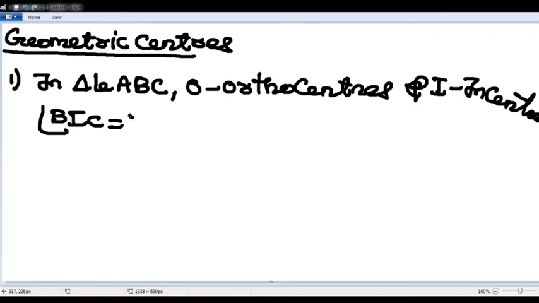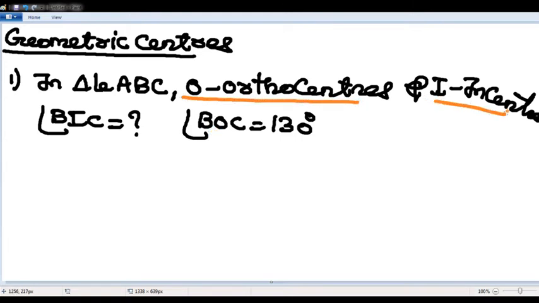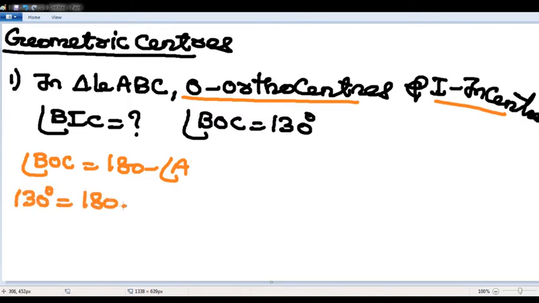Angle BIC is how much? Angle BOC is 130 degrees. Question as well as the answer. O is the orthocenter, I is the incenter. If O is the orthocenter, angle BOC is given by 180 minus angle A. Angle BOC is 130 degrees. 130 is nothing but 180 minus angle A. So angle A is nothing but 180 minus 130, 50.